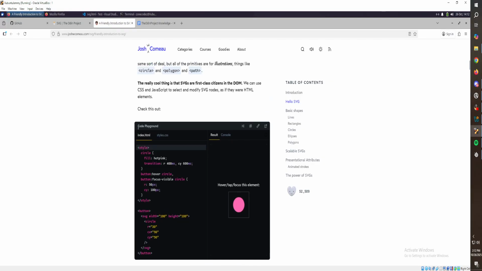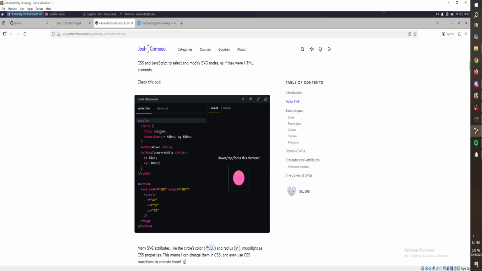So style, circle, fill, hot pink, transition. Ah, the Y. So the radius increases maybe, and the Y gets pushed down, so it gets cut off. Width, height, circle, radius 30. So the radius would increase to 400. Wait, 400 millis. That doesn't make sense. I don't understand this completely.